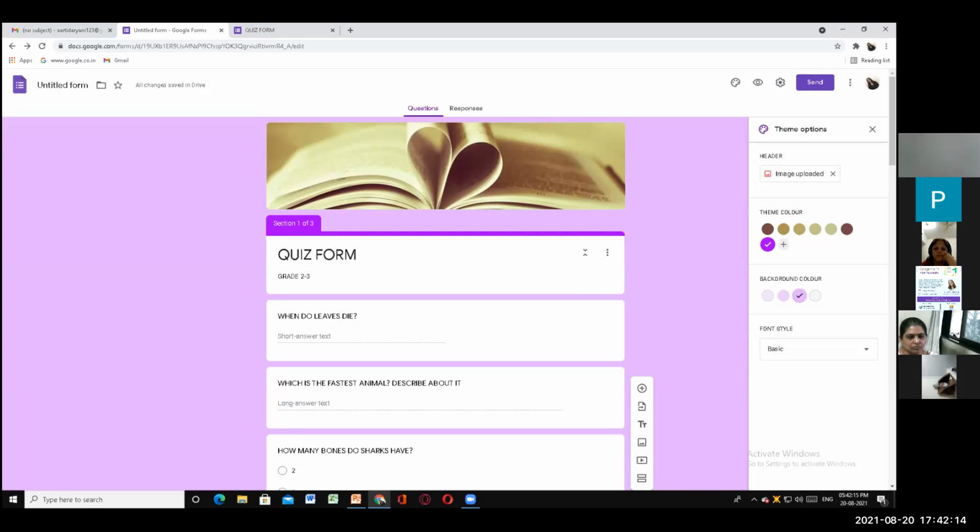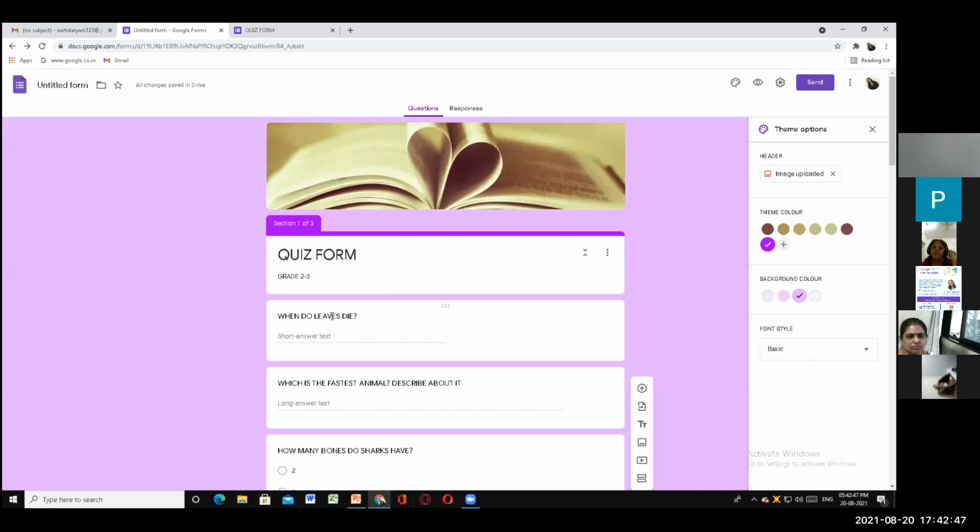Should I proceed? Last and last, these are all layout: the theme, the font size, the theme, and everything. These are the layouts. Basic we have done: text, paragraph text, multiple choice, checkboxes, choose from a list. Advanced also we have done: scale, grid, date, time. Layout we have finished: header, theme color, image, video.